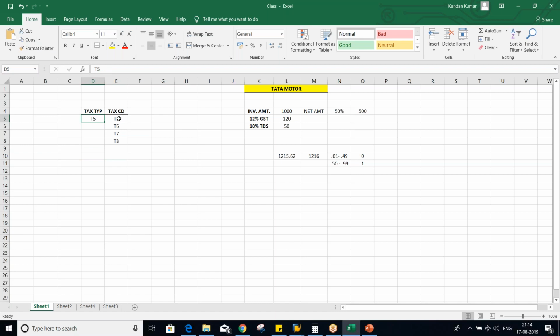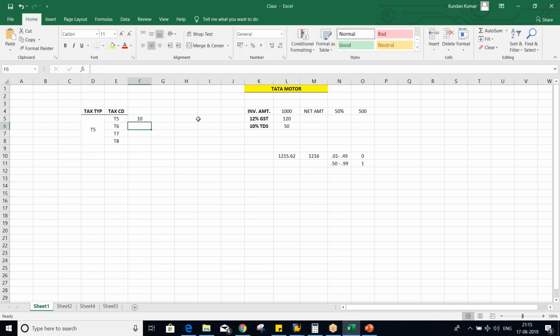Because under one tax type multiple tax codes can be created, but vice versa is not possible. So it means all these tax codes have been set up against a particular tax type, right? So under one tax type multiple tax codes can be set up.